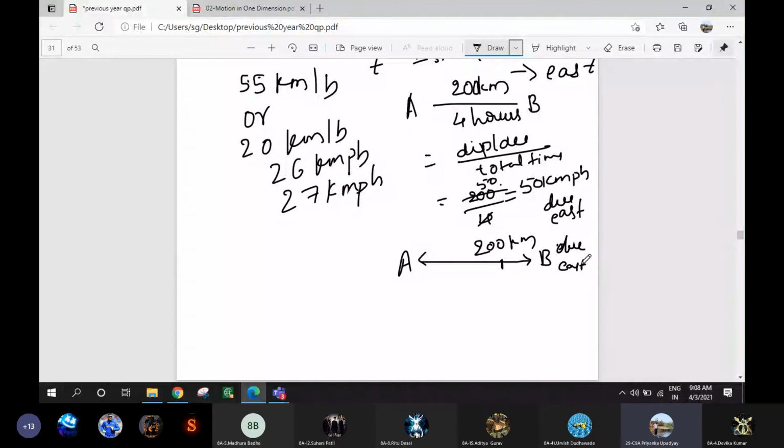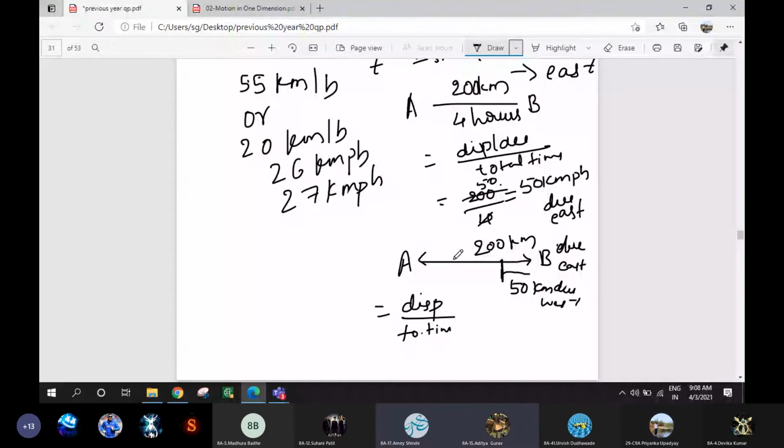Again, after reaching B it comes back. Now the body has covered 50 kilometer due west while coming. Now, you tell me what is the displacement? Displacement is 150 kilometer.